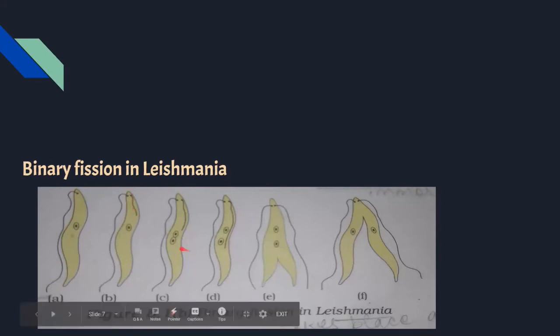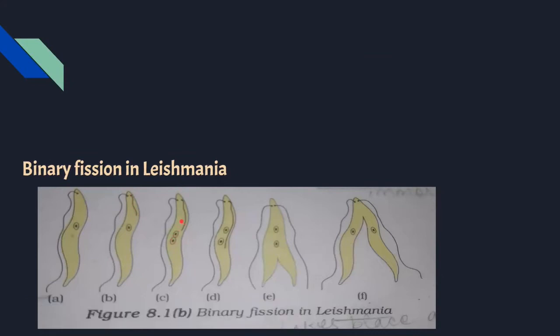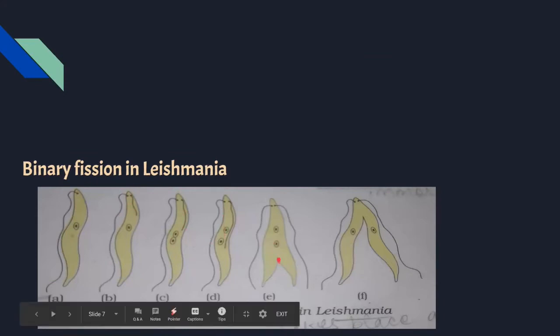And then you see that there are two nucleuses and the flagella structure is growing even more. Soon the nucleus splits and then the cytoplasm of leishmania also splits like this.